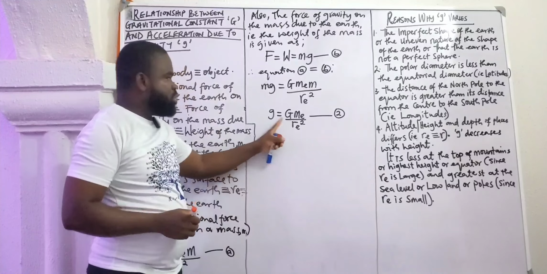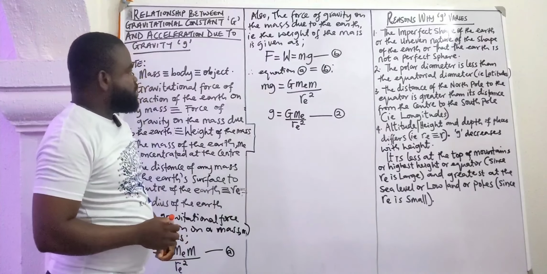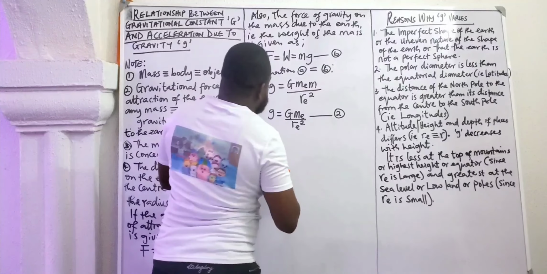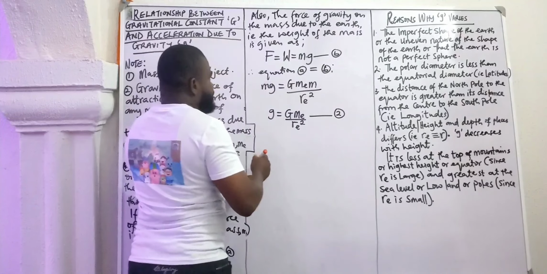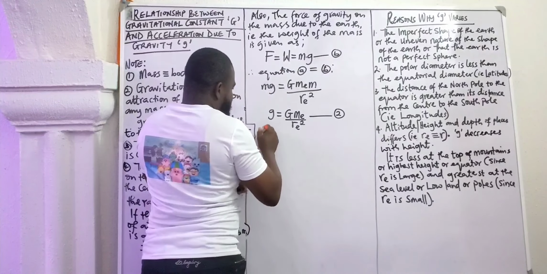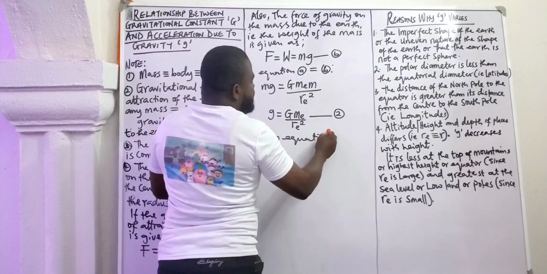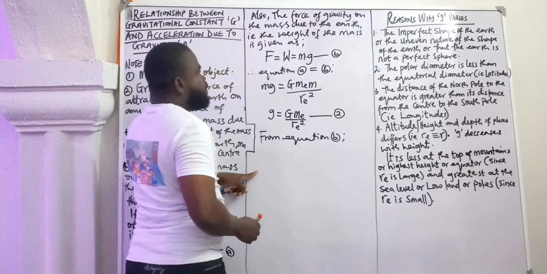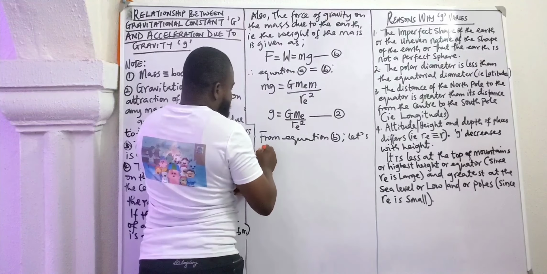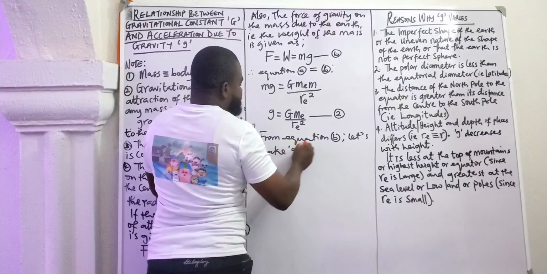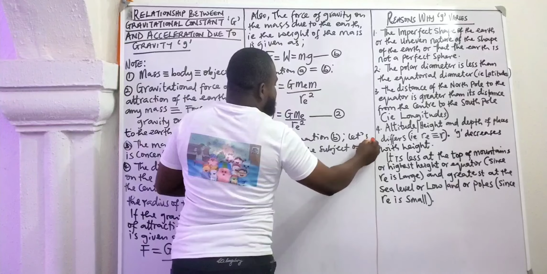So this gives the relationship between acceleration due to gravity and the gravitational constant. I will come back to equation 2 to make some statements. Let's look at equation B again. From equation B, let's make G the subject of the formula.